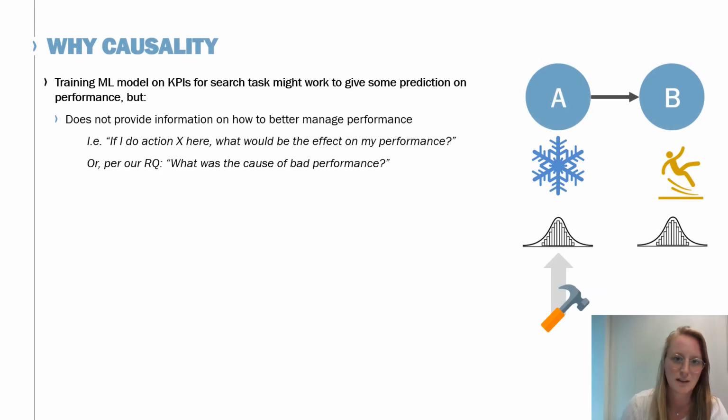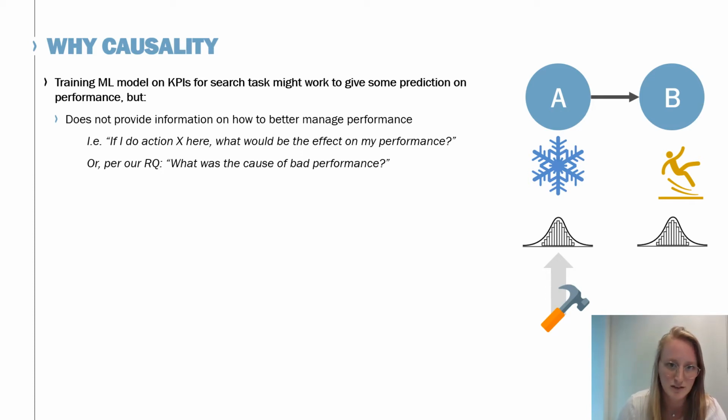So let me start by explaining why we are investigating causal models instead of perhaps training machine learning predictors on KPIs of a search task. Actually, we would like to answer questions like, if I do action X here, what would be the effect of that on my performance? Or what is the cause of my bad performance currently? And this we want to do to adapt the system and have less human interventions.